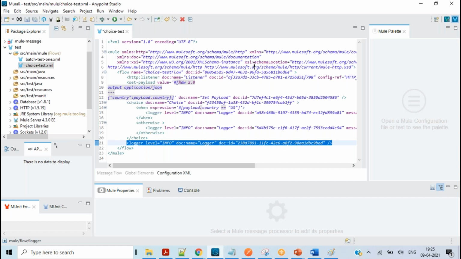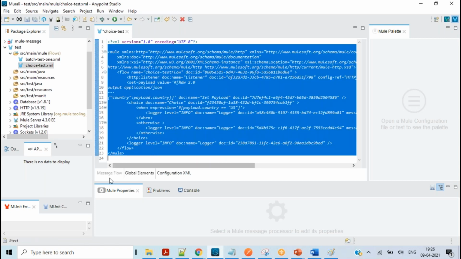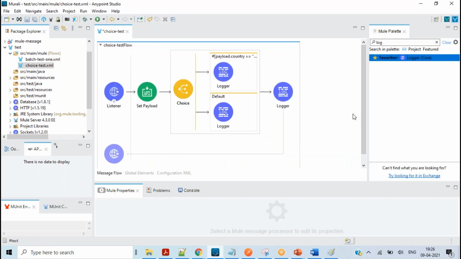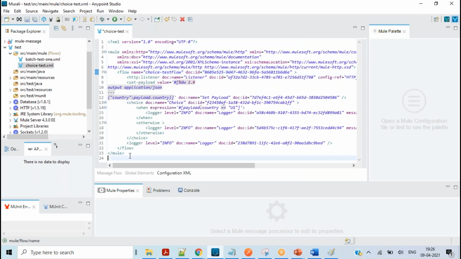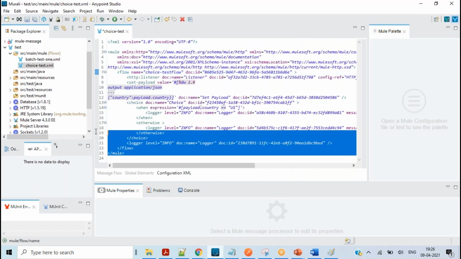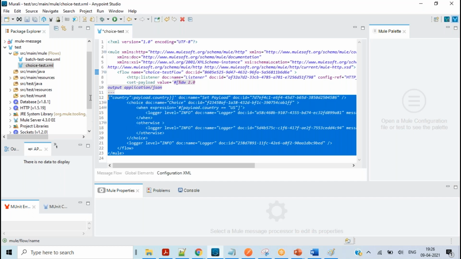This is the code which is generated internally. But when it comes to the flow, this is the flow. Whatever flow you develop internally converts into code. That is the reason we can say we can do no-code development.